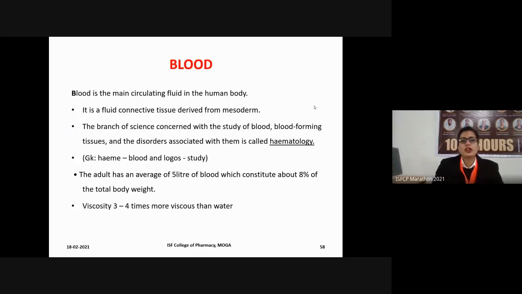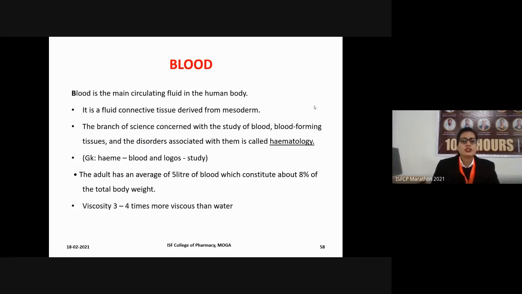So what is blood? Blood is the main circulating fluid in our body. It is the type of fluid connective tissue that is derived from the mesoderm. It is a germ layer of the embryo. There are three types of germ layers in an embryo: ectoderm, endoderm, as well as the mesoderm. So it is the middle layer from which this fluid connective tissue is derived.